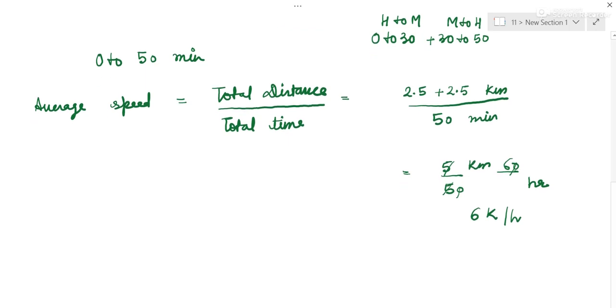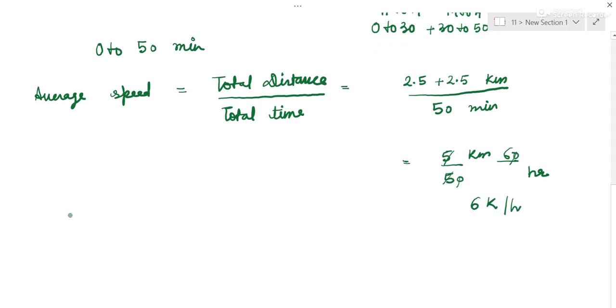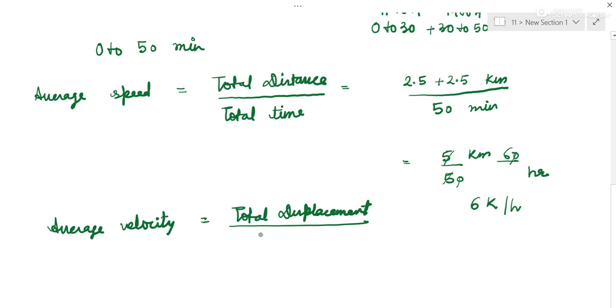Now you have to find average velocity for the same period of time. So we'll write average velocity. The formula will be total displacement by total time.